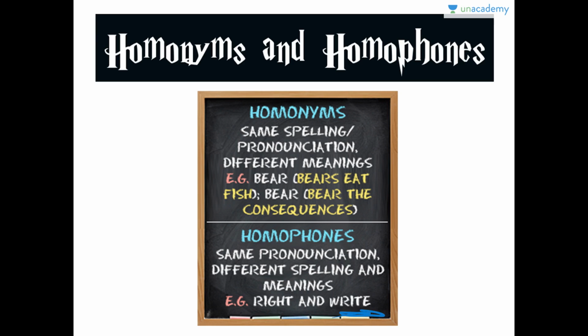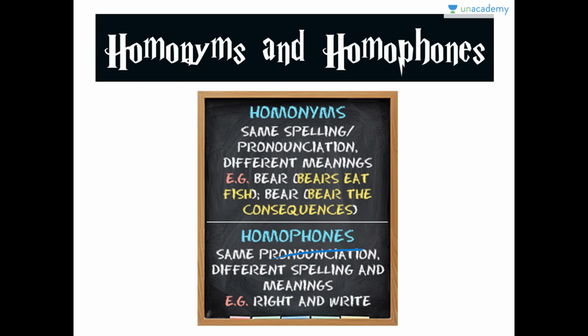Right and right. This particular word right can also be an example of homonym because it is the opposite of left. And also the word we use instead of saying correct or valid is right. And this is the write we use for writing something when we jot down something. And these are the examples of homonym, bear and bear. I really hope the difference between homonym and homophone is clear.